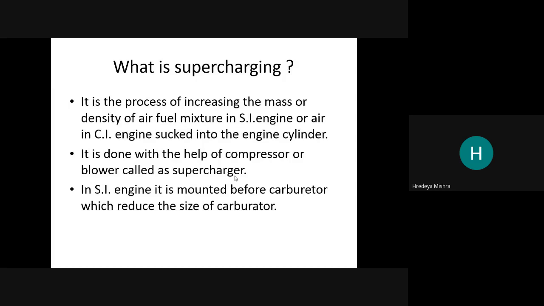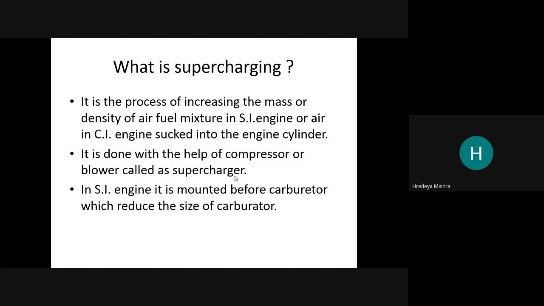Supercharging is nothing but supplying a higher rate of the air-fuel mixture or filtered air to the engine cylinder.